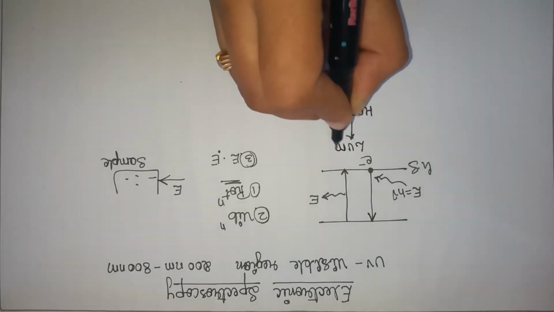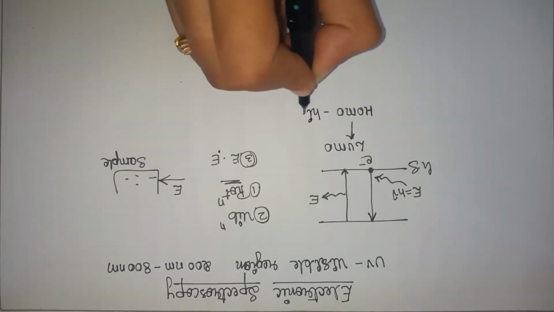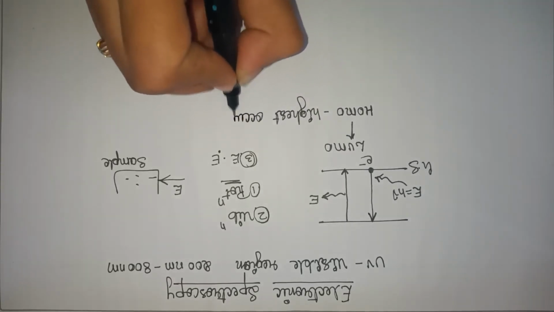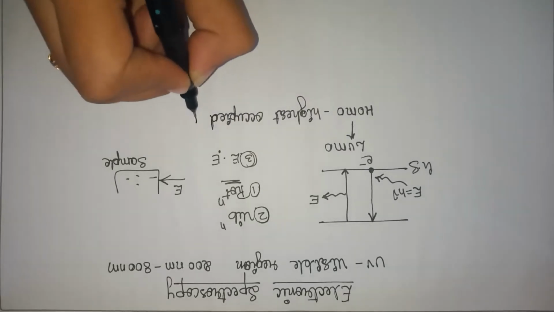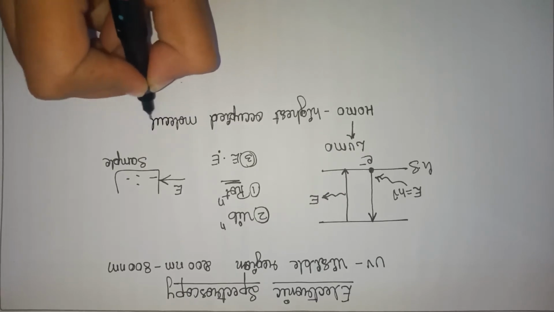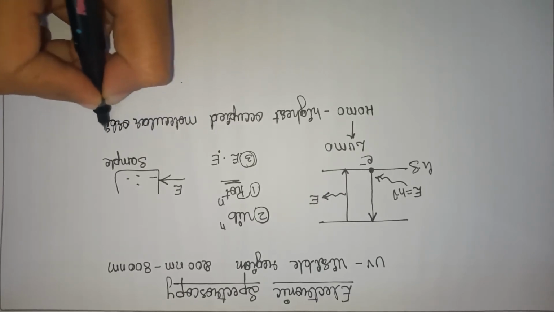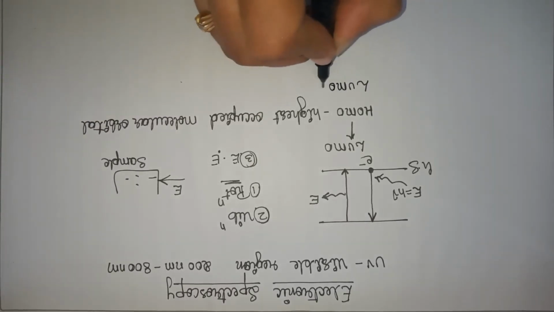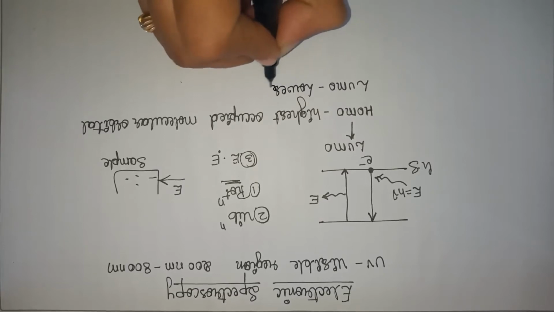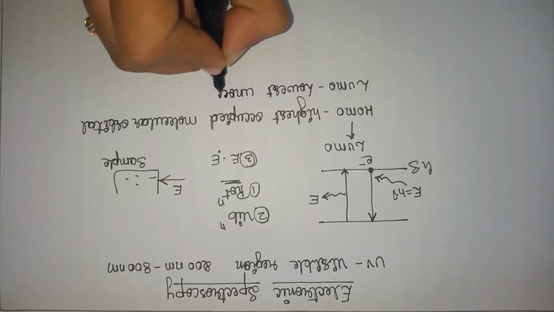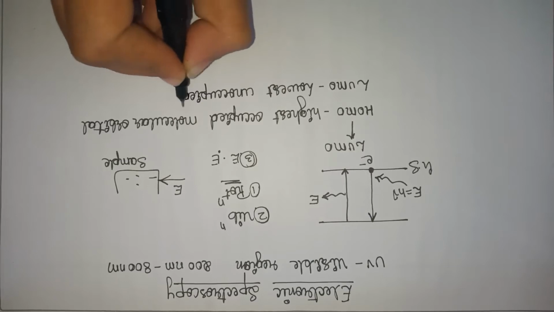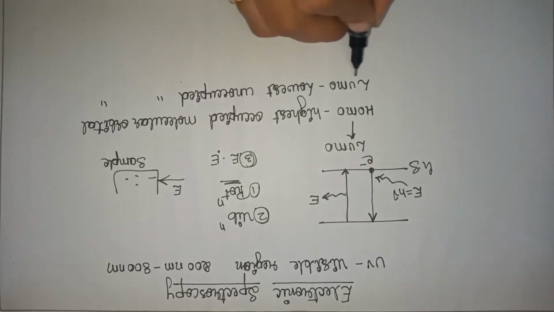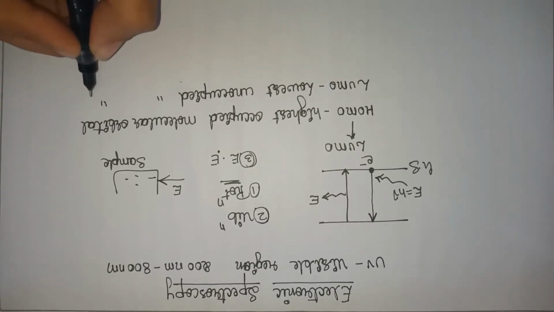Here HOMO is the highest occupied molecular orbital, whereas LUMO is the lowest unoccupied molecular orbital. Highest occupied molecular orbital, lowest unoccupied molecular orbital.